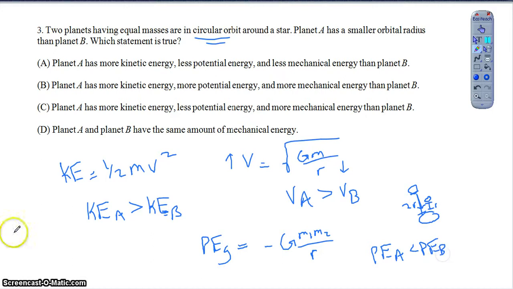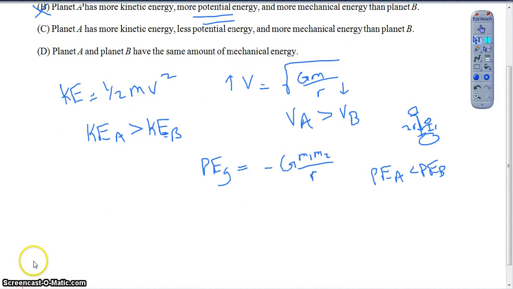So let's see if that helps us eliminate any choices. So planet A has more kinetic energy, less potential. Okay, so those are both what we saw. Those are true. Option B I can rule out because it says it has more potential. It does not. Planet A does not have more potential. Option C could still be valid though, right? And then again, option D, potentially they might have the same mechanical energy. I don't know yet, right? So far I haven't been able to eliminate very much.